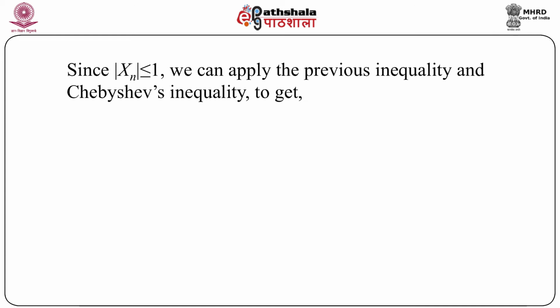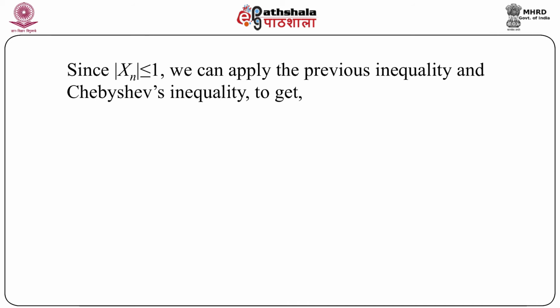Now remember one thing: the way we have defined xn, which is 1 by n summation of I_Ak, that means the proportion of times Ak occurs. So clearly the modulus of xn is less than or equal to 1. So all we are dealing with is a sequence of random variables which is bounded by 1. As soon as we get a sequence of random variables bounded by 1, we can immediately apply the previous inequality, that is Kolmogorov's inequality, which we have proved to be true for bounded random variables bounded by 1.